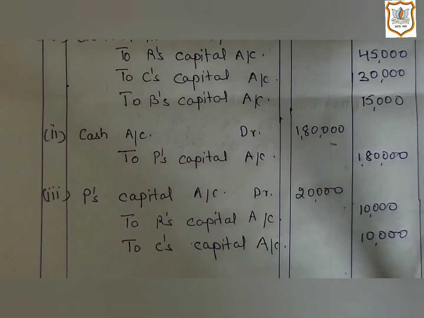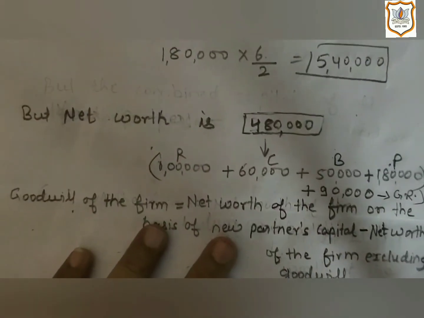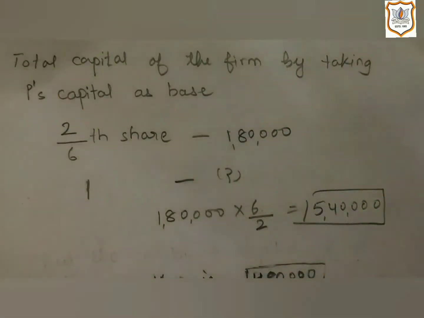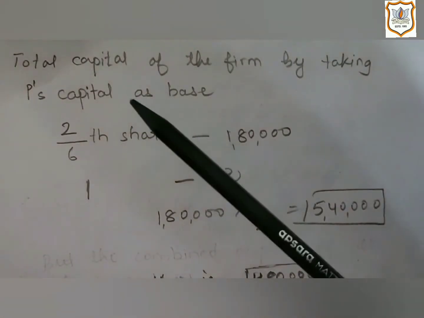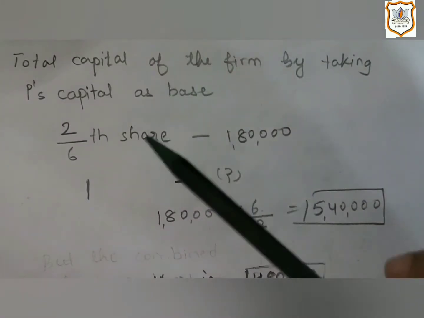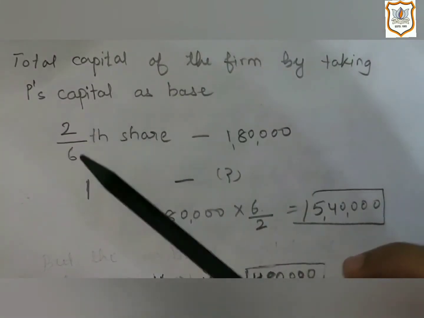In this question also, it is given that the new partner P is not bringing his goodwill in cash, and the firm's goodwill is also not given here. So here we need to calculate the firm's goodwill first. Here is the calculation for this. As the firm's goodwill is not given, we will calculate it on the basis of the new partner's, that is P's, capital. So here the share of the new partner in profit is 2/6.